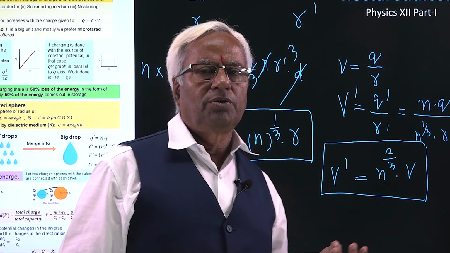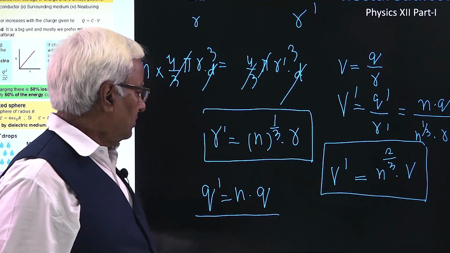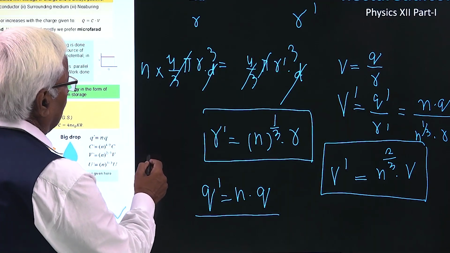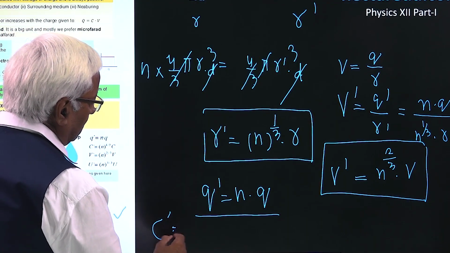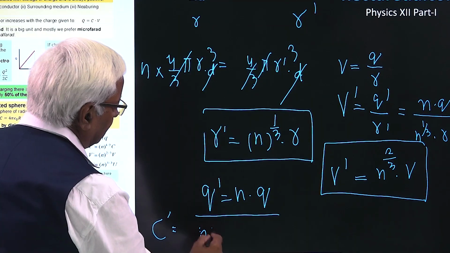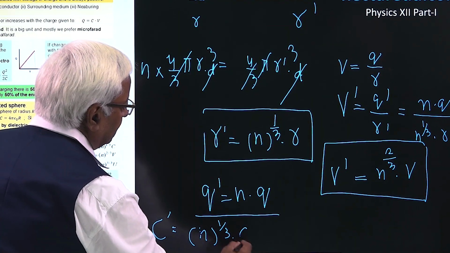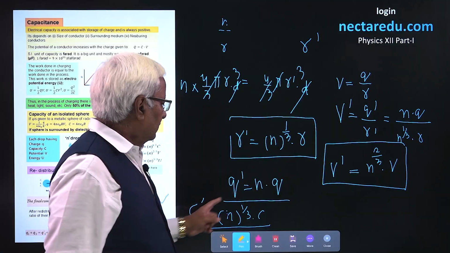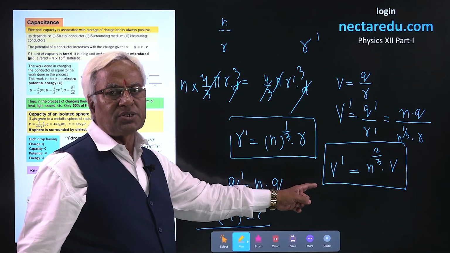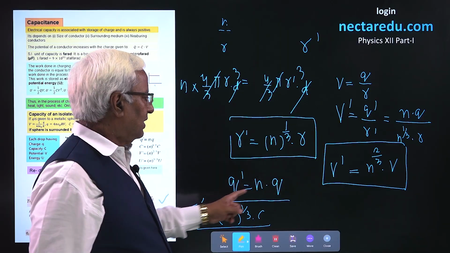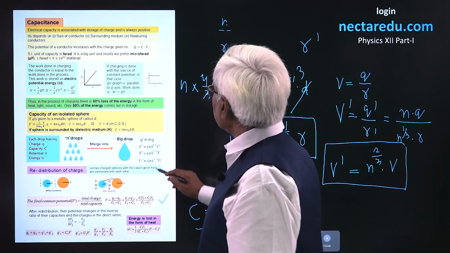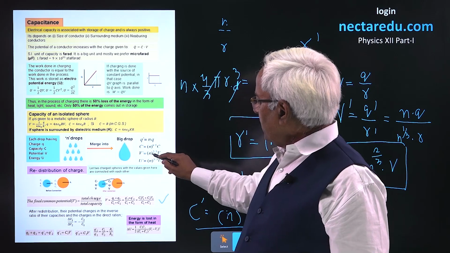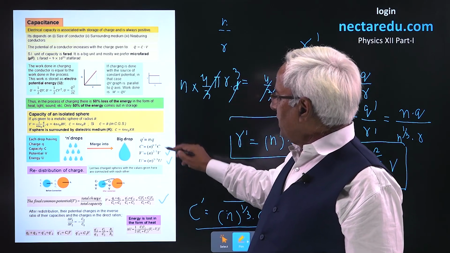Radius, charge. Capacity depends simply on R. So C dash is also given by this relation, capacity. C, Q, R, V. Then by using the relation half CV square, you can get the relation for potential energy, that's given here as n to the power 5 by 3 U. Potential, n to the power 2 by 3 V, and so on.